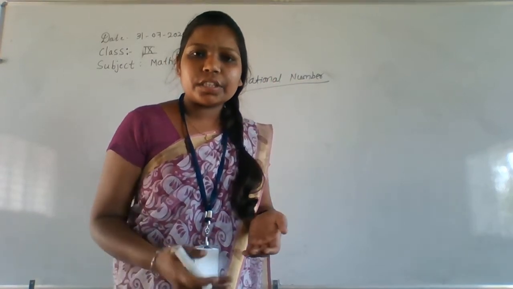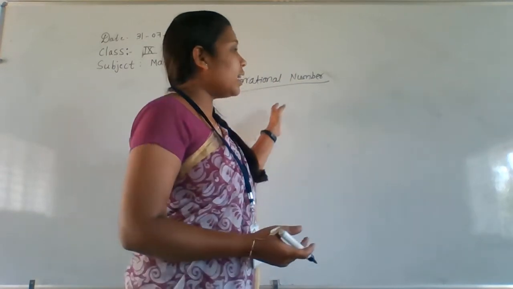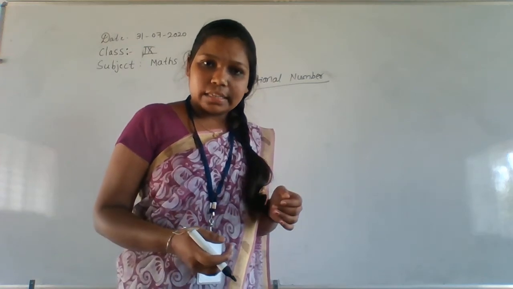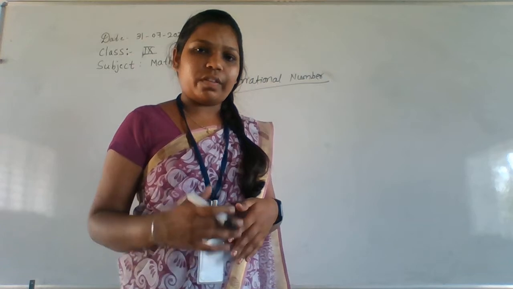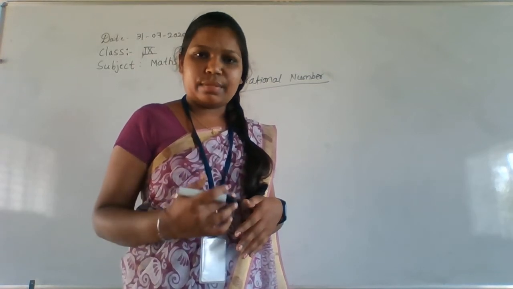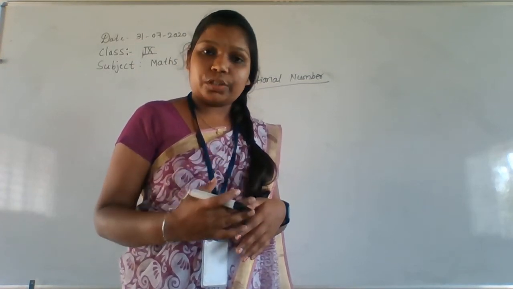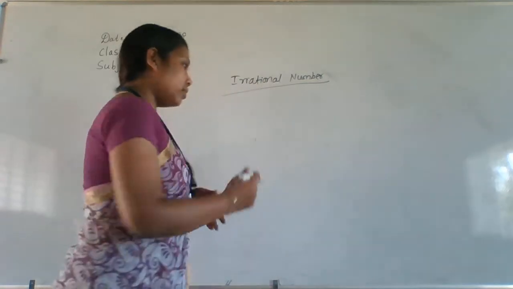Okay. Another definition of an irrational number is: the number which cannot be written in the form of p by q. That number is called an irrational number.